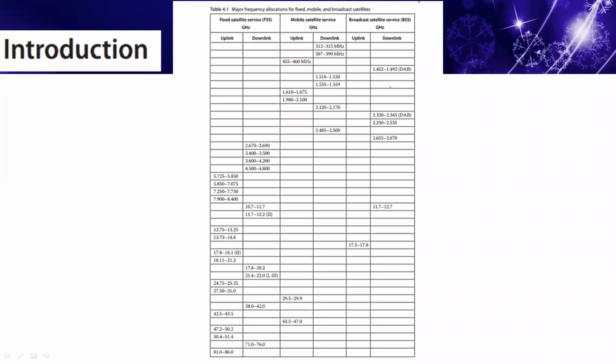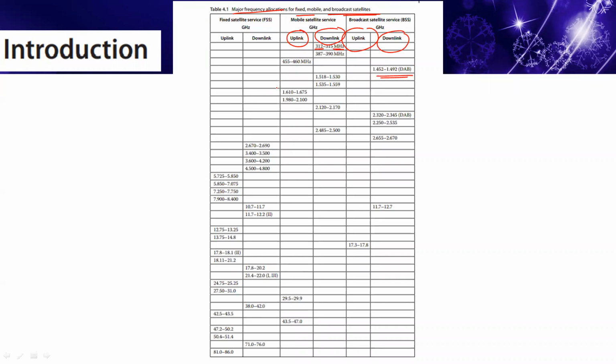Here they mentioned some frequency allocations for various mobile services. So what is the uplink and what is the downlink? For example, this is the downlink, clear? These are the various frequency bands of operation.